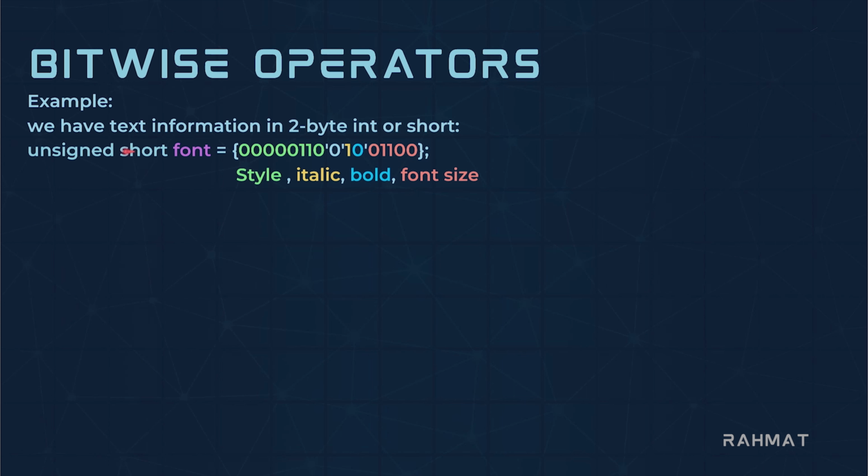Now you can see in one single 2-byte short integer we can store all textual information instead of storing them in 1, 2, 3, 4 different variables.